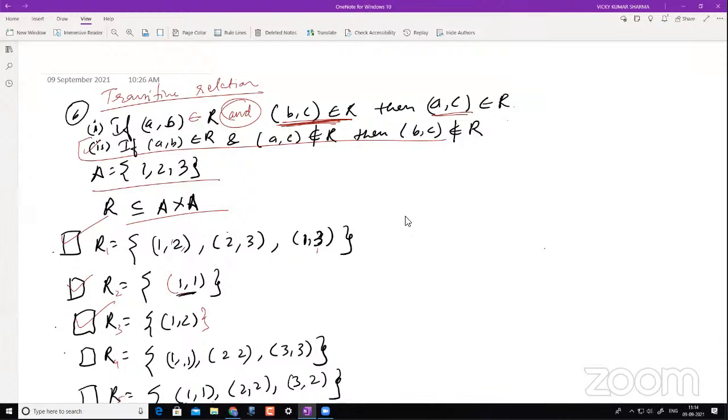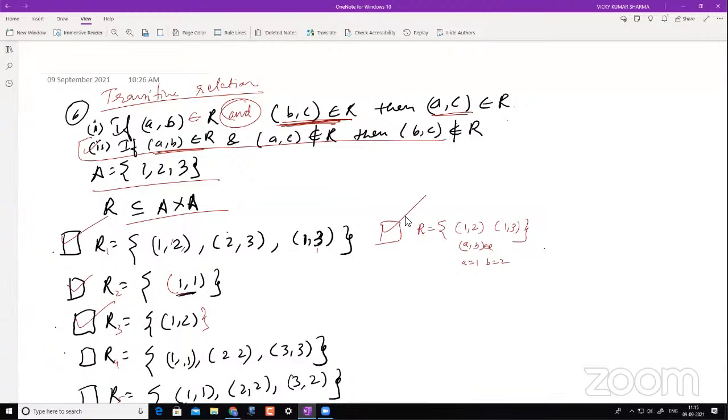Okay, fine. So I'll take up again that example which someone pointed out earlier: (1,2) and (1,3). With the first definition, you are clear that this is transitive. Now the second definition. If (A,B) belongs to R, what is my A? A is 1. What is B? 2. Clear? Okay.